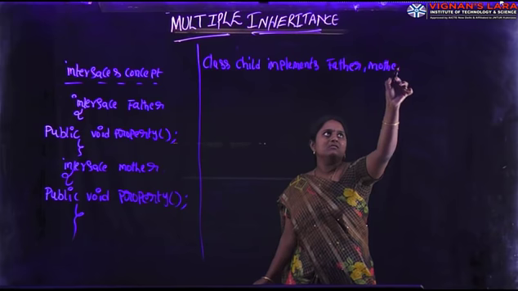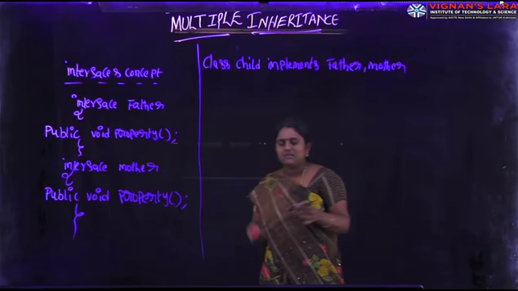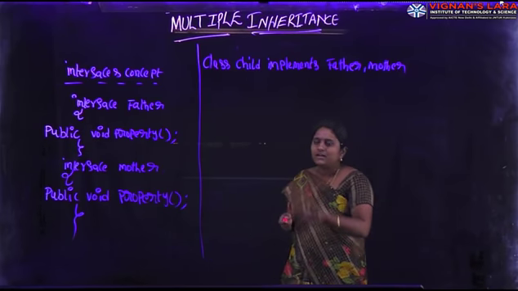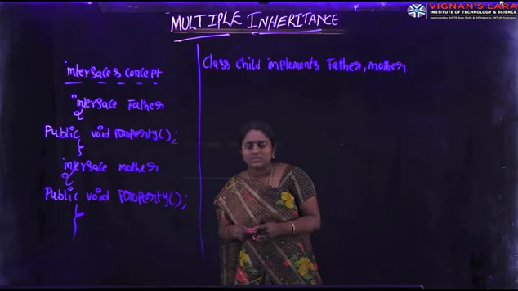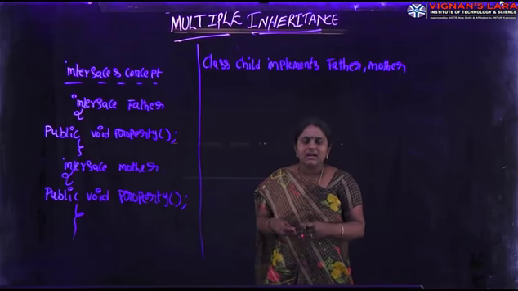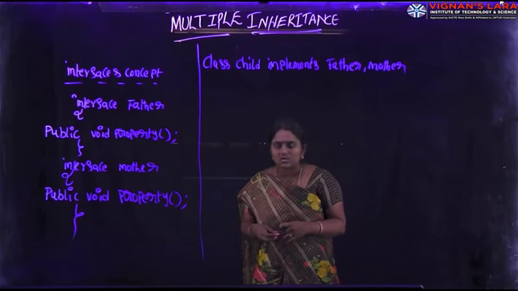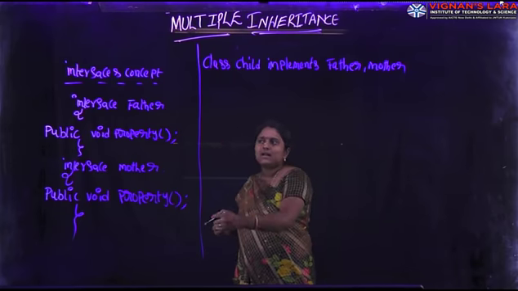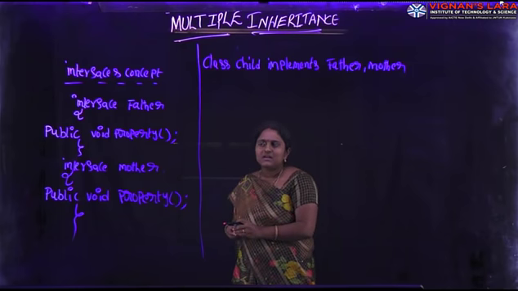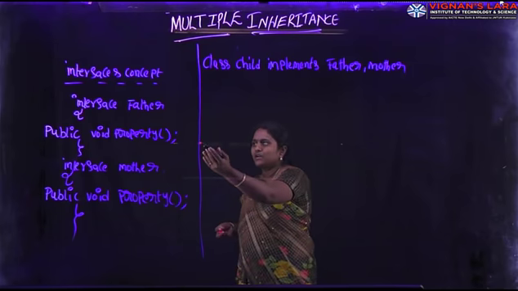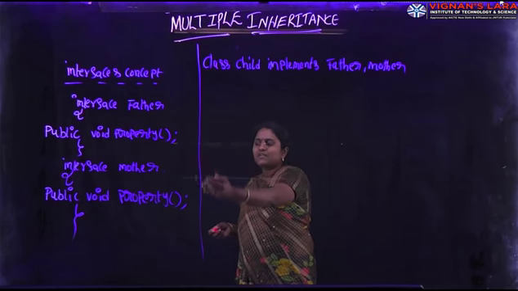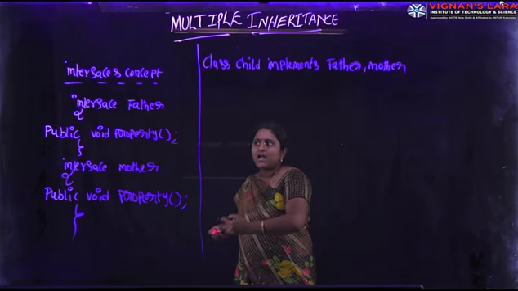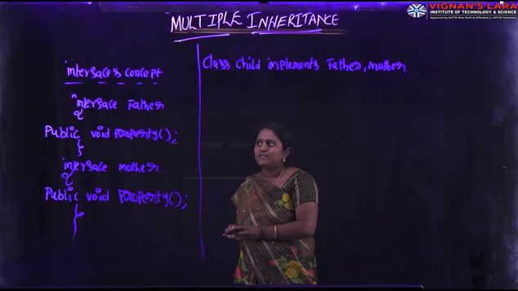Already we have seen in the previous program, this program implemented through classes, but Java does not support multiple inheritance through classes. It can be achieved by using the interfaces concept, because in this program we have already declared two interfaces. I have written one method in the Father interface and the Mother interface. I have written the same method in both interfaces.